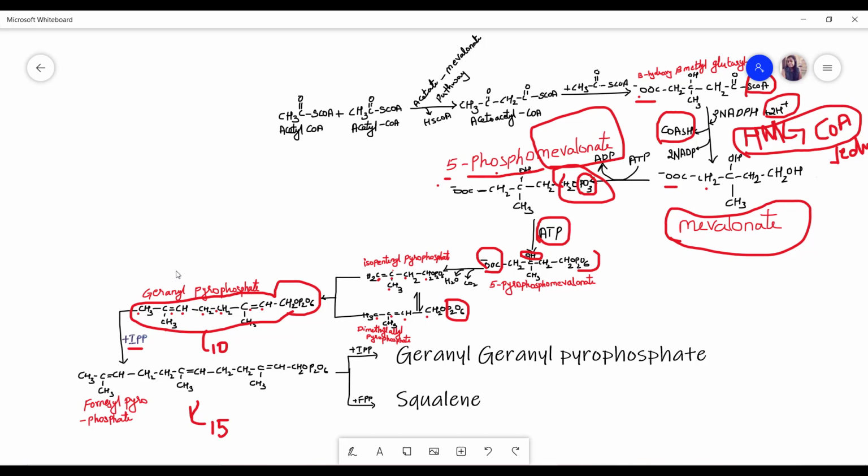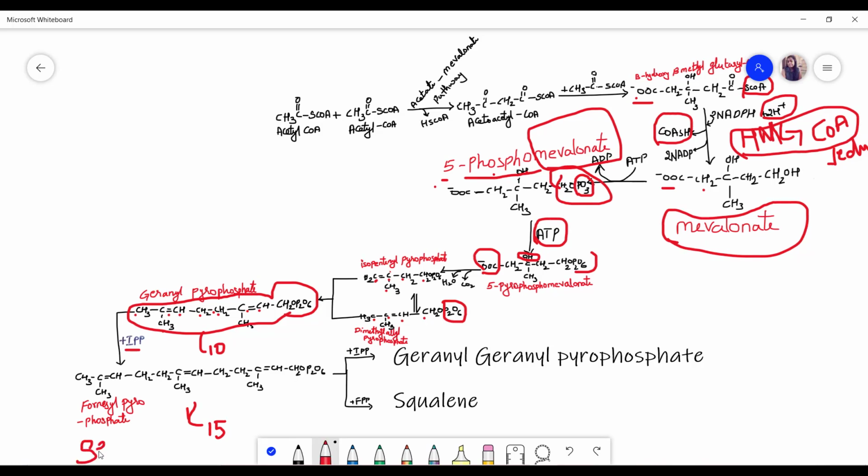The next phase will be our farnesyl pyrophosphate. This farnesyl pyrophosphate will form sesquiterpenes. Sesquiterpenes means 3 isoprenes.